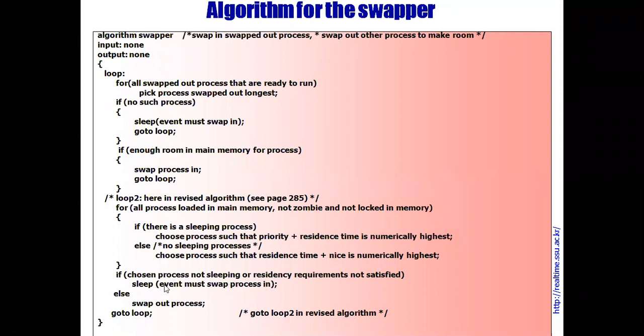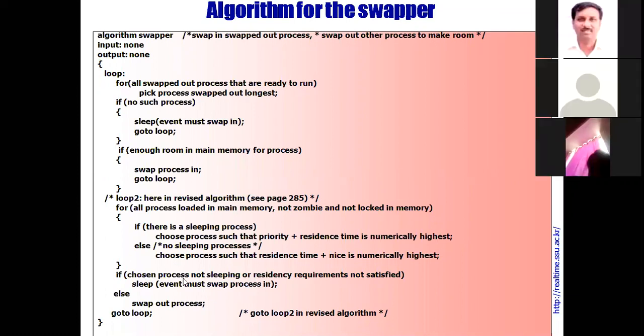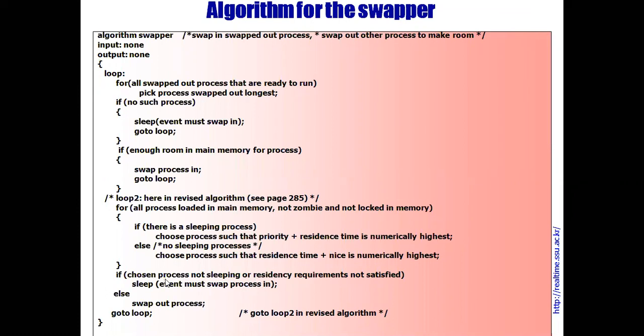It will wait until any other process is swapped in. Else swap out the process. So here, choose a process not sleeping or whose residence requirement is not satisfied. Sleep event, swap process in. Else swap out process, and then go to loop. Go to loop. Revised algorithm.